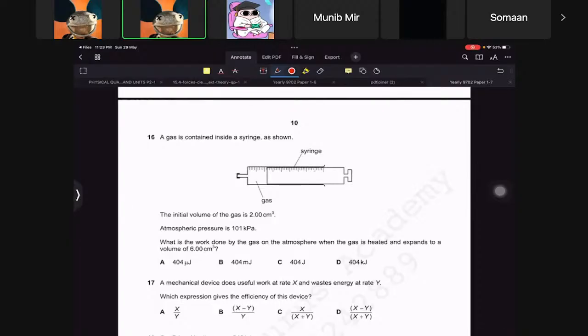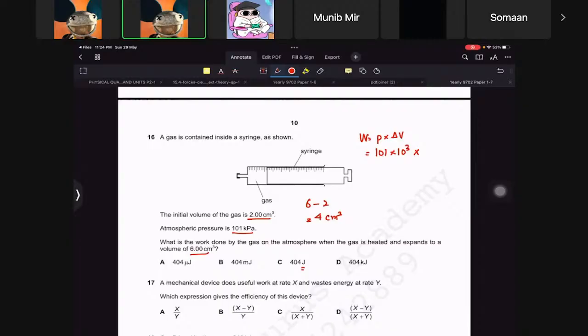So you have initial volume of 2, atmospheric pressure is this. What is the work done by the gas on the atmospheric pressure when it is heated and expands to this? So the formula for work done is pressure times change in volume. Now the pressure is 101 times 10 raised to power 3 because it's kilopascals, and the change in volume is basically 6 minus 2, that's 4, but the thing is it is in centimeter cube and we want it in joules. So what you do, you could change it.